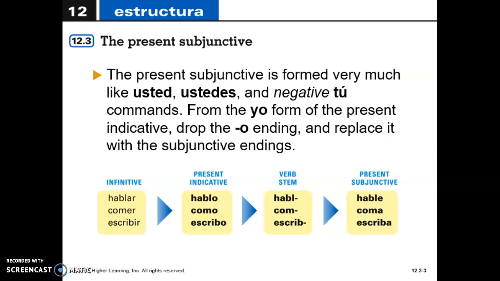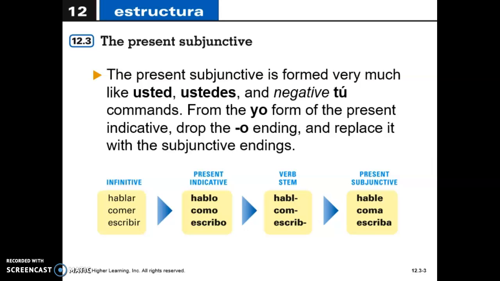Okay, first, how are we going to do the subjunctive, okay? So it's very similar to the usted or ustedes form and the negative tú commands. From the yo form of the present indicative, so the yo form of the simple present that we have studied, we are going to drop the O and we are going to replace it with the subjunctive endings.